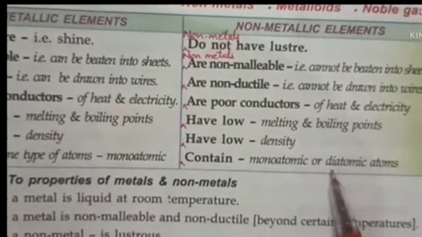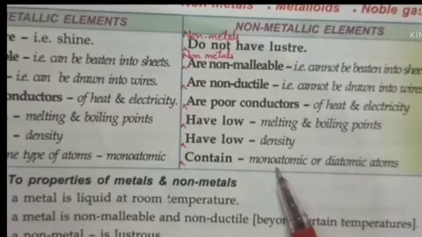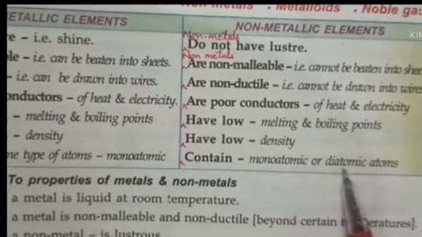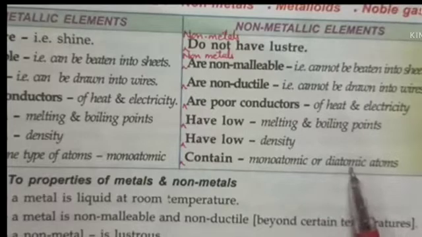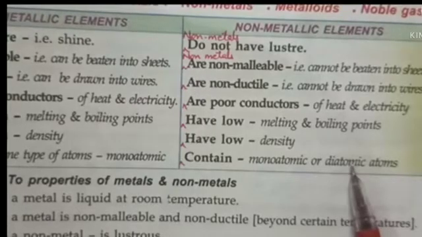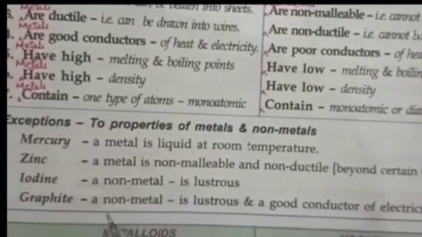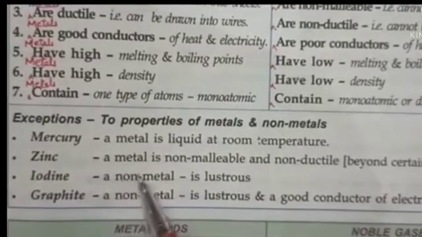For example, hydrogen is diatomic, chlorine is diatomic, and nitrogen is also diatomic.